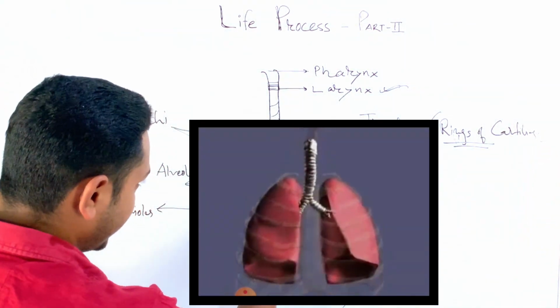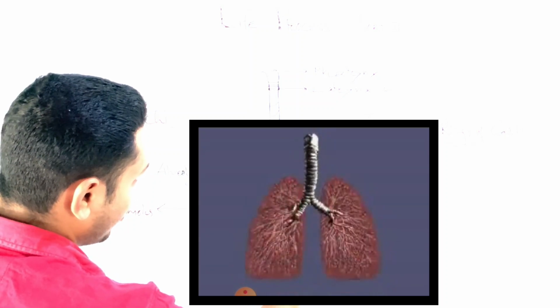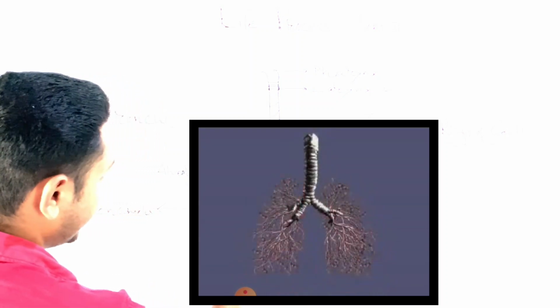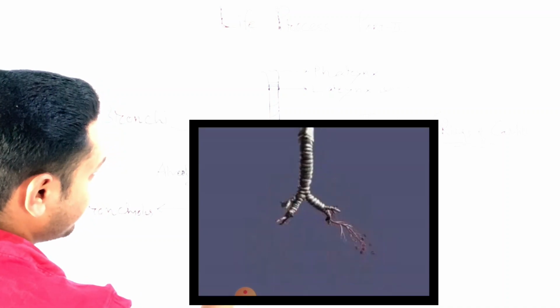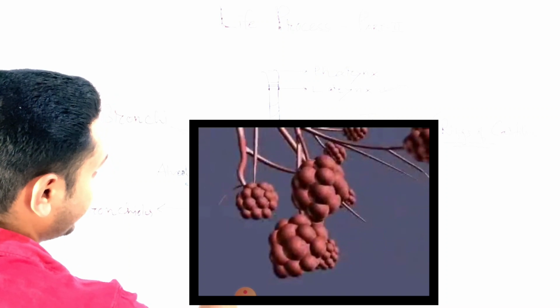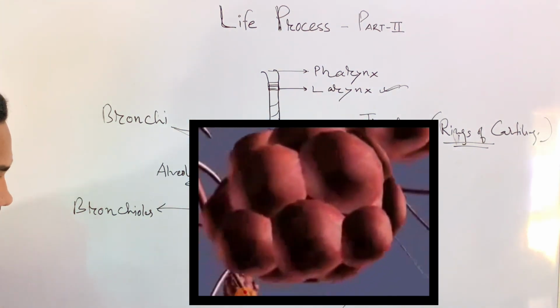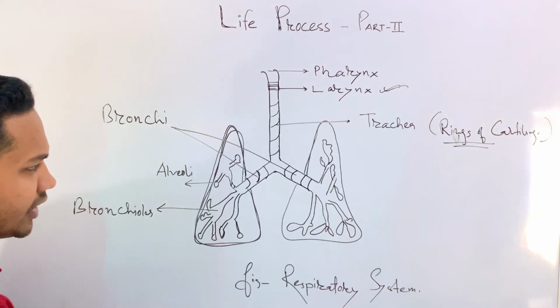Okay, next after that, just have a look there. This part is known as bronchi. Then after that, the bronchi are divided into bronchioles. Then after that, these bronchioles are attached with alveoli. Just have a look here, alveoli. Now what happens in the alveoli?